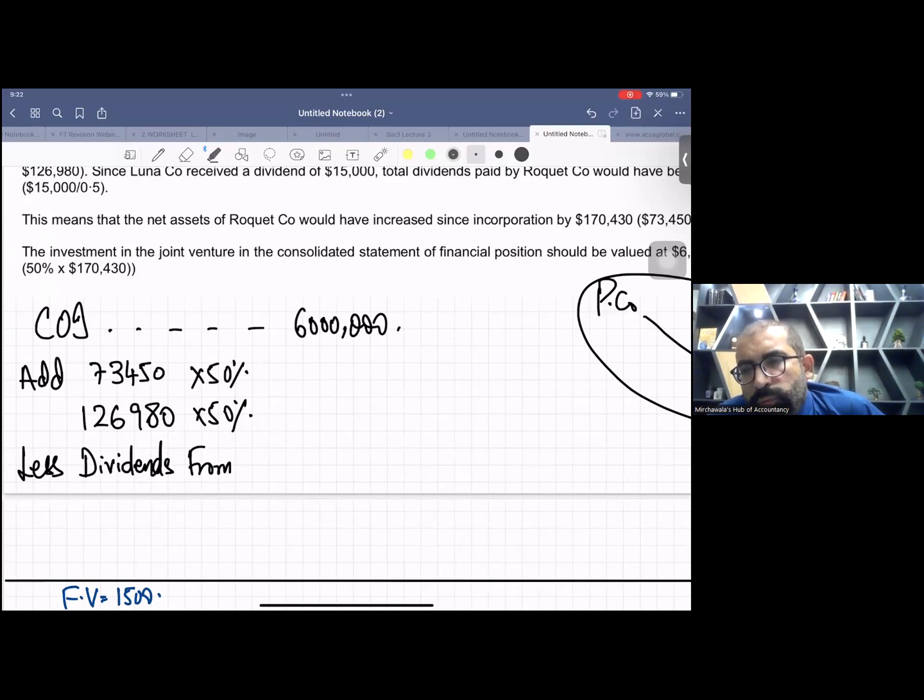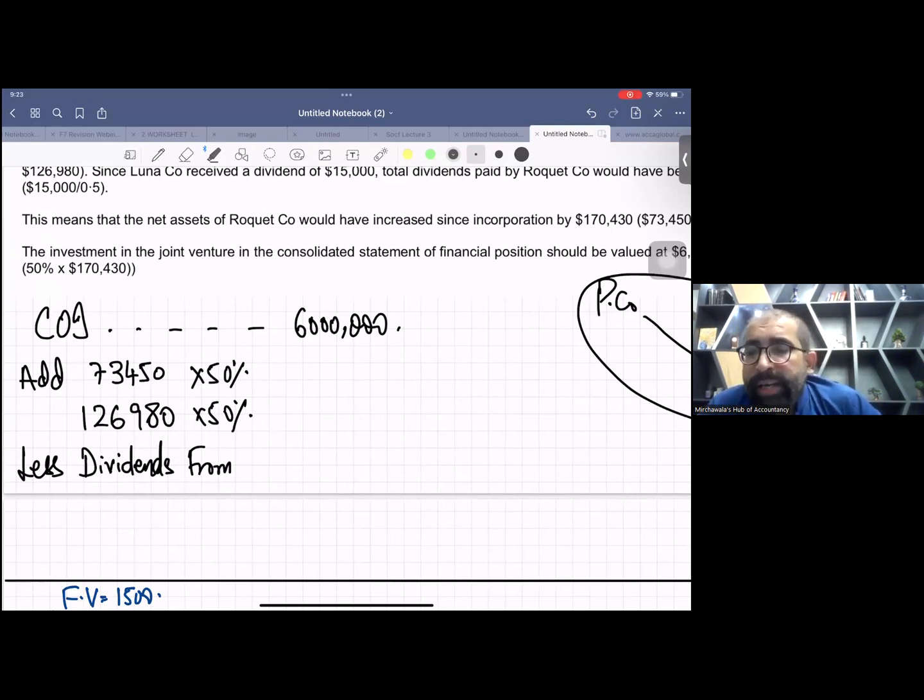You know, as your joint venture is like associate, the accounting of joint venture is equity accounting, which is the associate accounting. Okay, so for associate accounting, you do equity accounting and you have to do one line adjustment. And what is that one line adjustment?